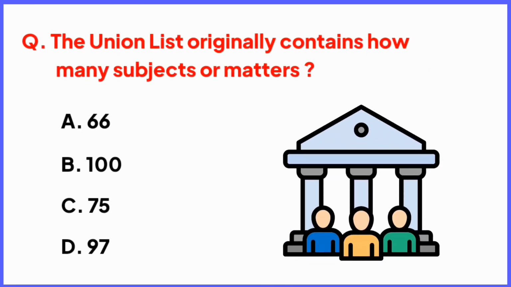The Union List originally contains how many subjects or matters? Right answer is option D, 97. Yes friends, the Union List originally contains 97 subjects, but currently it has 100 subjects in India.